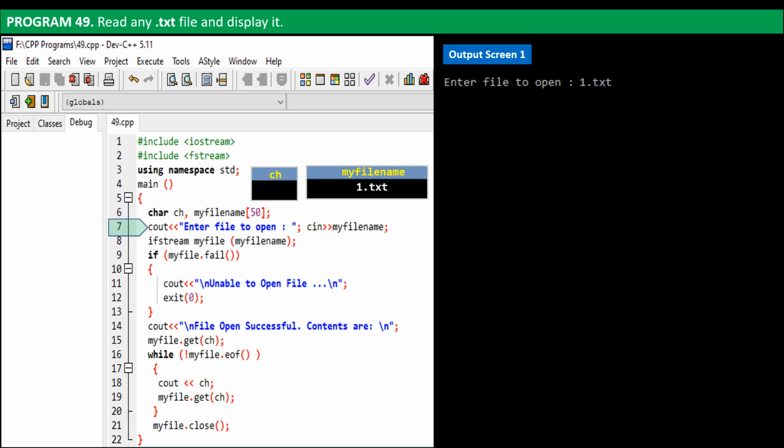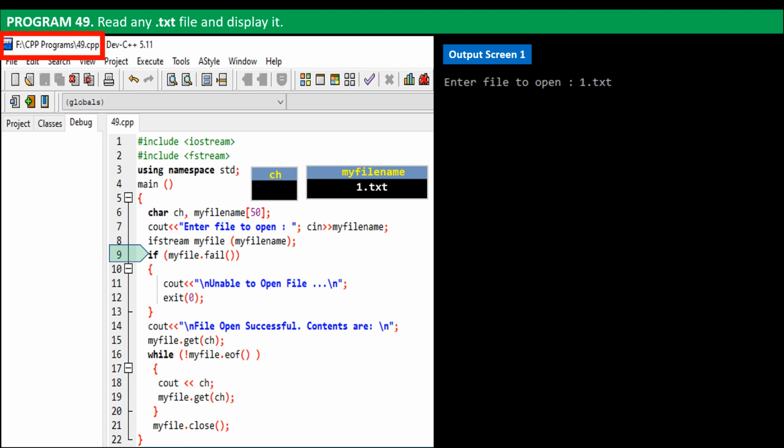Program control then shifts to line 8, where we create the input FileStream object, named myFile, and using this object, we open the file that's stored in variable myFileName. Then on line 9, it's checked if the myFile object has succeeded in opening the specified file. Note that the current folder we are in is the F drive. You can cross-check it at the top left corner here.